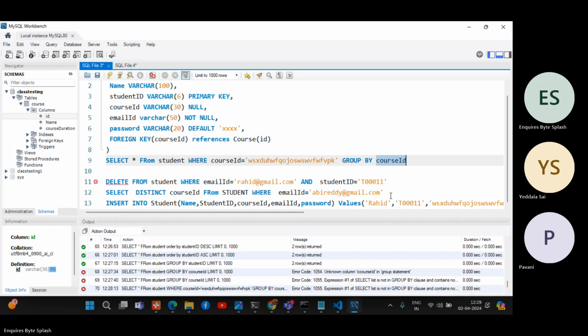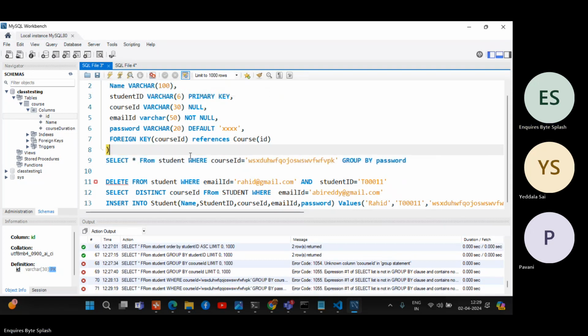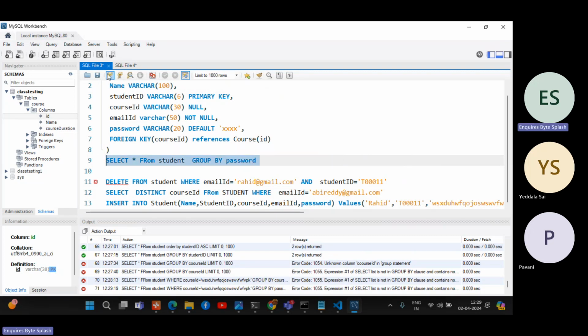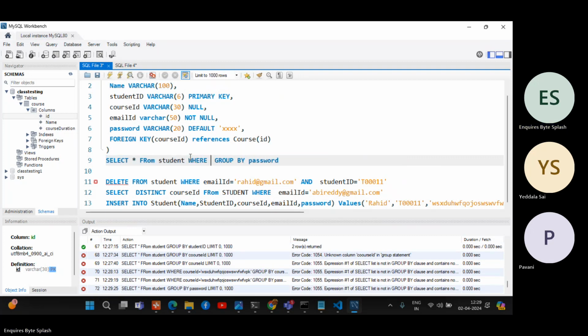Sir. Hmm? Password. Password is also not unique. Let's see password. You can group by password also. Let's just group the password. We'll make where password equal to. Okay, we have passwords set to default, right? Where password equal to.